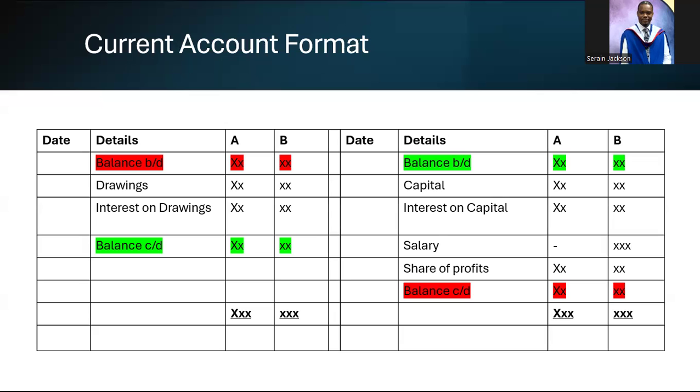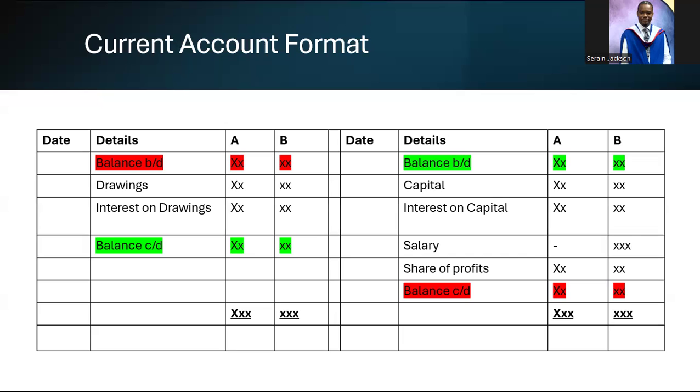So if the balance brought down is on the credit side, it means that the balance carried down is going to be on the debit side. That is the norm. That is why it is in green. Now if you look on the debit side, you have the balance brought down in red, right? That is not how it is supposed to be. The norm where the balance brought down is in green would signify that the business owes the partners money, which is how it should be, right? However, on the debit side, where you find the balance brought down in red, it would mean that the partners owe the business money, which is not the way it's supposed to be. And it could mean that the partners withdrew too much money from the business. As a result, they now owe the business money, right?